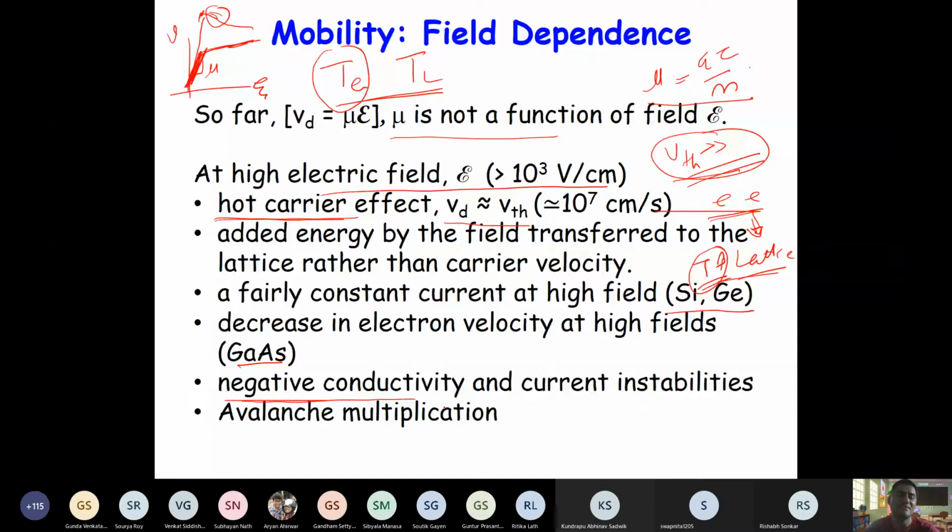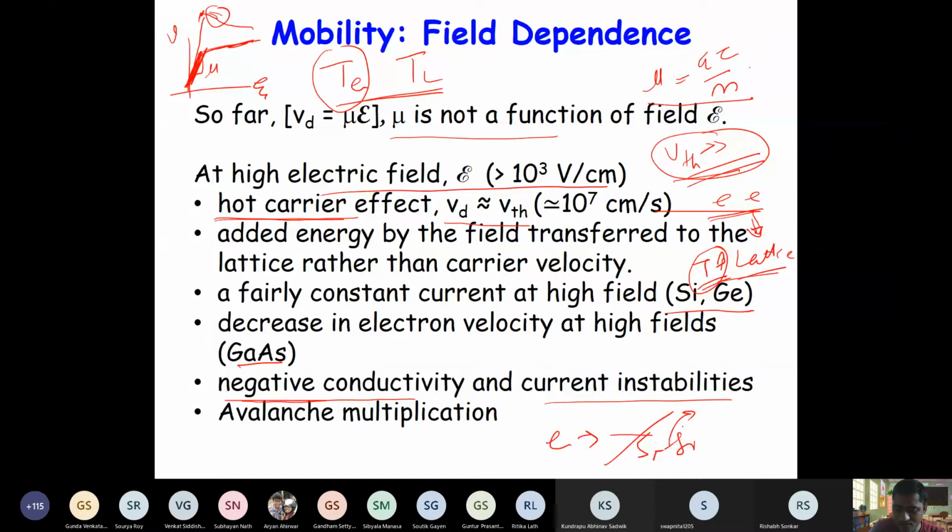Now how can that happen? That you can find from the band structure of the material. And of course, with negative conductivity, current can become unstable. And another concept is avalanche multiplication. So if the field is very high, more than the breakdown field, then these energetic electrons and holes can break the bond, right?